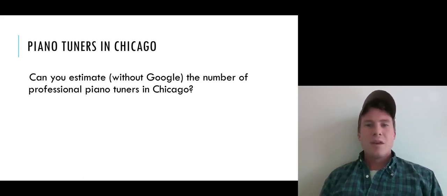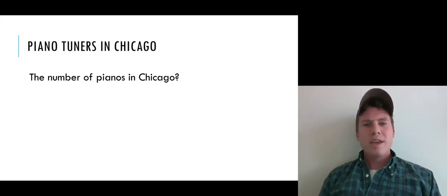Is there any way we could come up with a more educated or more accurate guess of the number of professional piano tuners in Chicago, rather than just picking some random number in our head?